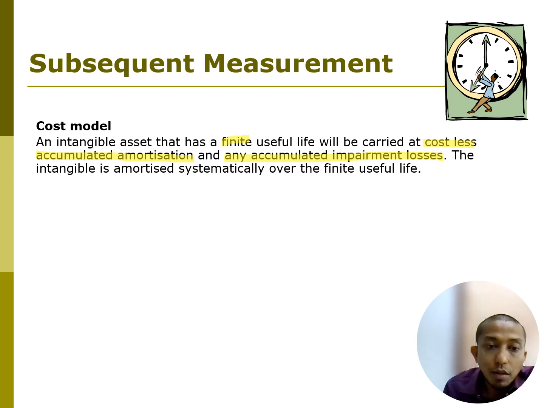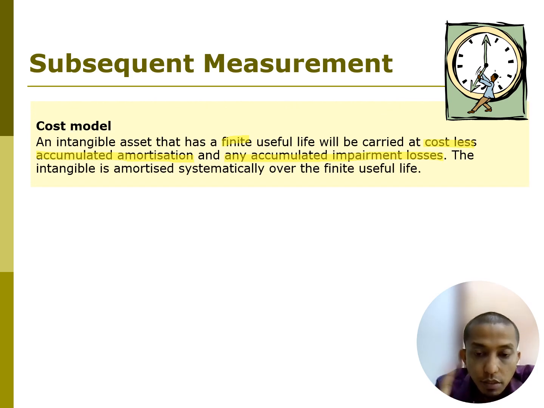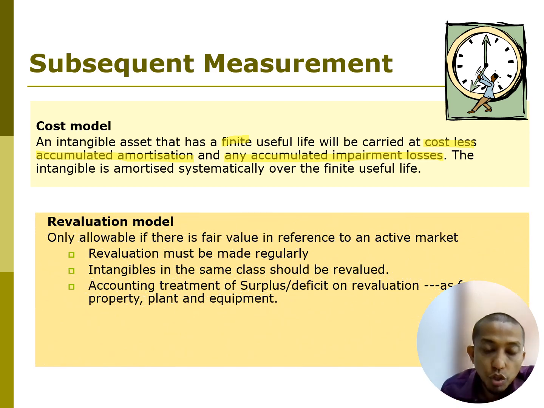So the intangible is amortized systematically over the finite useful life. Amortization is for intangible assets; for tangible assets, we use depreciation. So the cost model is the first model. The second model is the revaluation model, which is only allowable if there is a fair value in reference to an active market. If there is a fair value, then they allow the intangible asset to use the revaluation model.